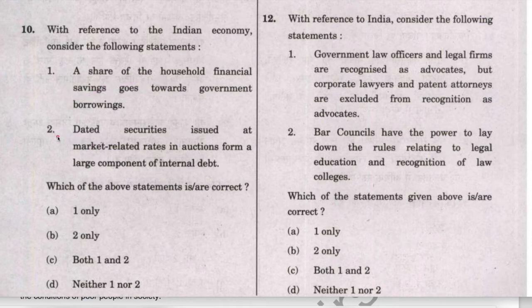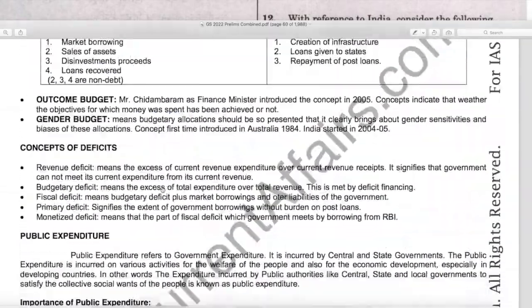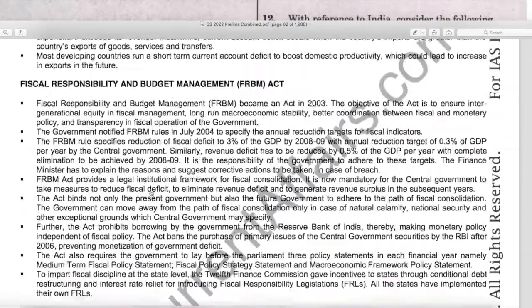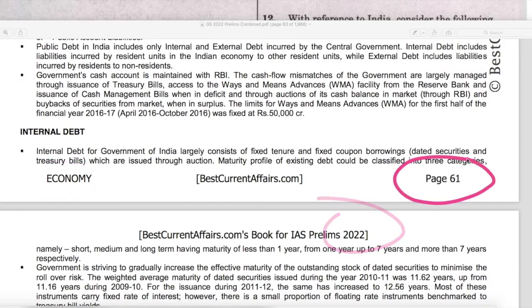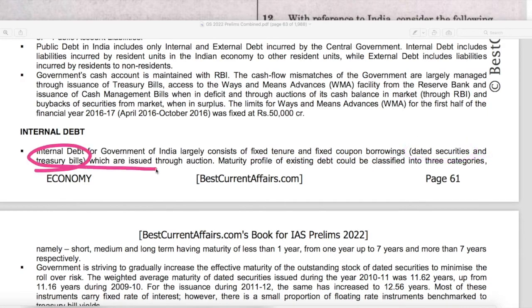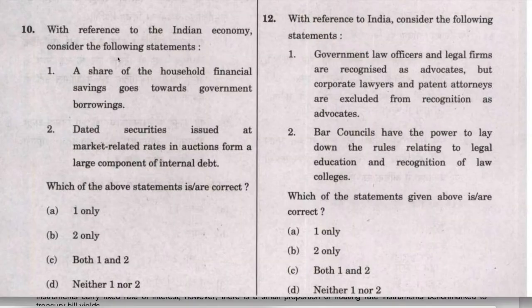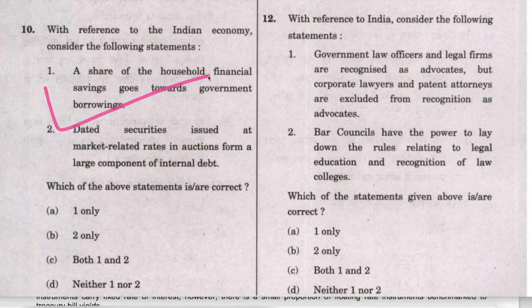Now read the second statement. Dated securities issued at market related rates in auctions form a large component of internal debt. This statement is also correct. On the same Indian economy book for IAS Prelims 2022, page number 61, here it is mentioned, internal debt for the government of India largely consists of fixed tenure and fixed coupon borrowings, that is dated securities and treasury bills, which are issued through auction. Therefore both these statements are correct. C is the answer and the question is solved from our Indian economy booklet.